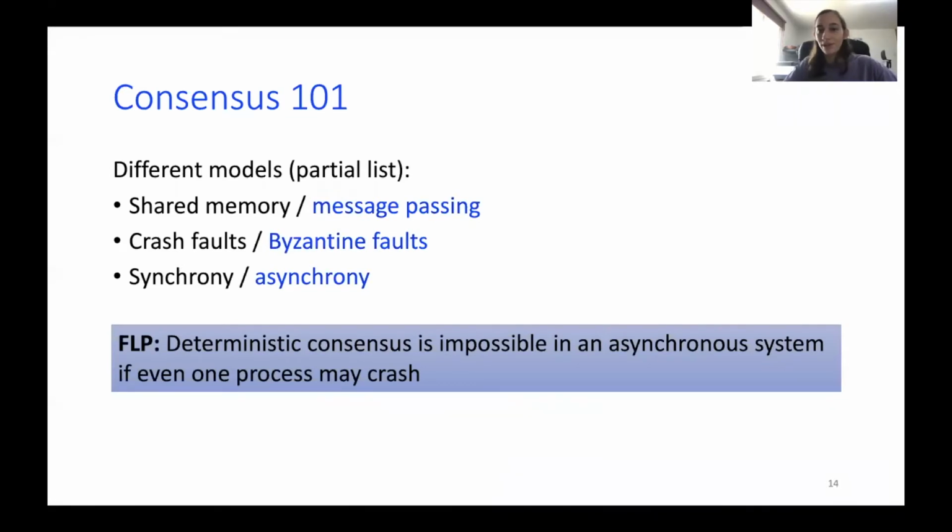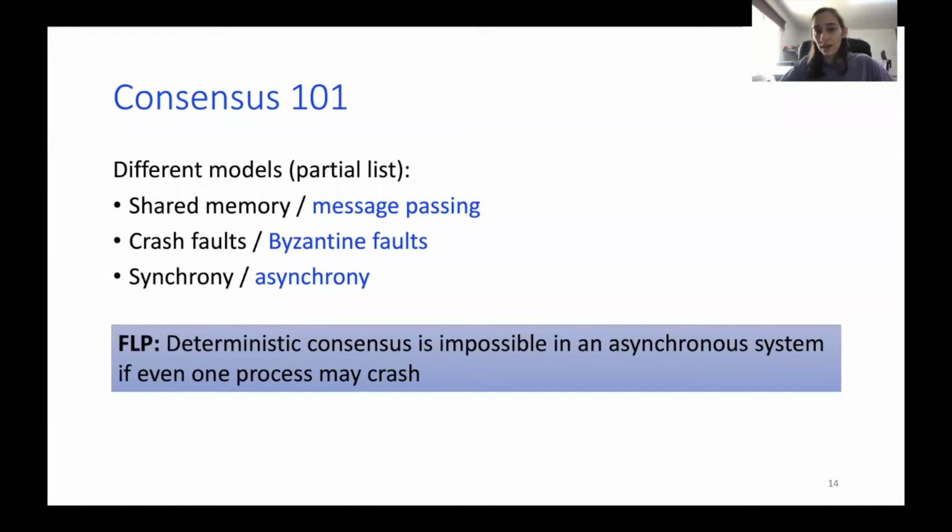So the model we'll discuss today is the model of message passing, Byzantine faults, and asynchrony, which is in a way the harder models of the list. And a known result, which is important to know, is the FLP result, which states that deterministic consensus is impossible in an asynchronous system, even if one process may crash, okay? Not even Byzantine. If one crash, we cannot solve deterministic consensus.